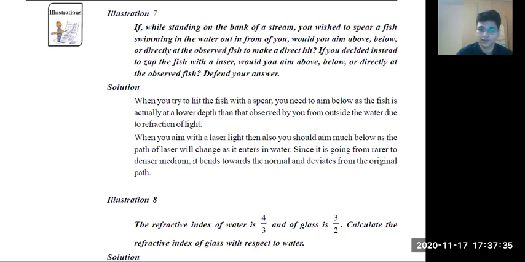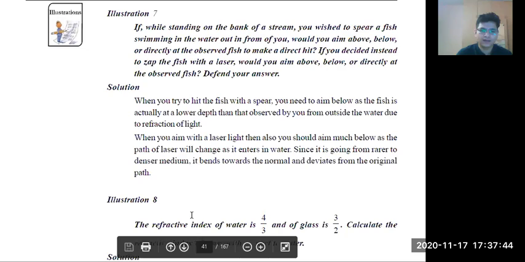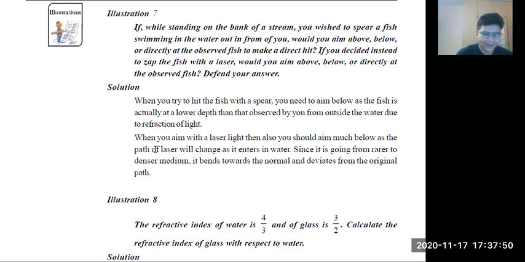There are lots of concepts covered under that, but before that, try to solve this very easy problem. The refractive index of water is given. The refractive index of glass is given. You have to calculate the refractive index of glass with respect to water. Super easy question.